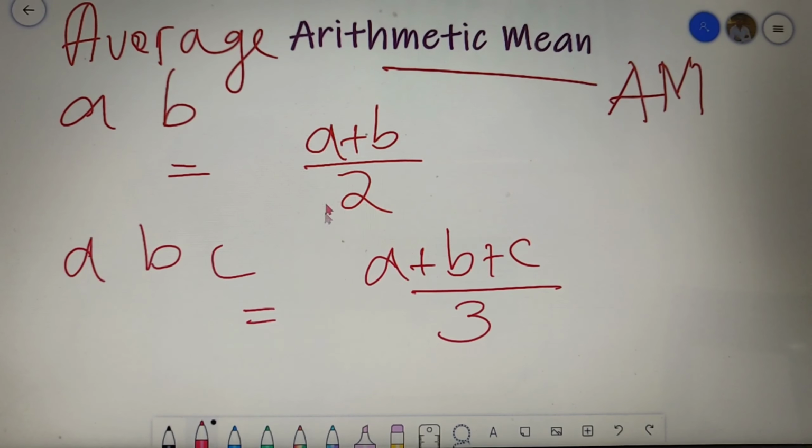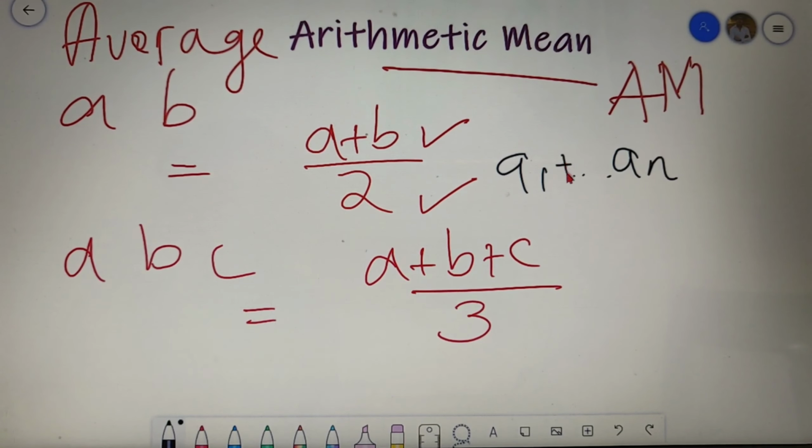So you can see the pattern that arithmetic mean is basically the sum of the given numbers divided by the total number of terms. If you are given n terms, from A1 up to An, then the arithmetic mean will be the sum of all the numbers divided by n. The usage of arithmetic mean is the most among all the three means because it is used in statistics as well as in different places where you have to find the average of certain numbers or certain performances, by which you can predict a lot about the given data set.